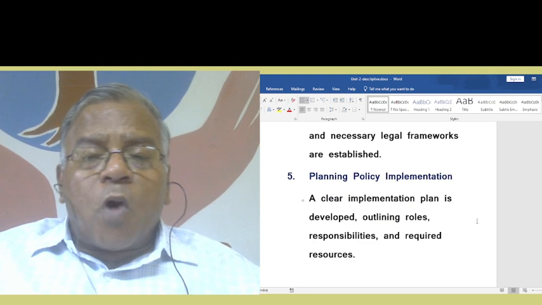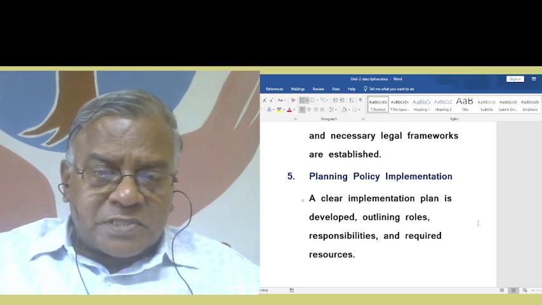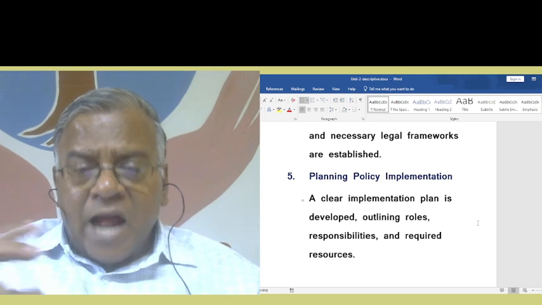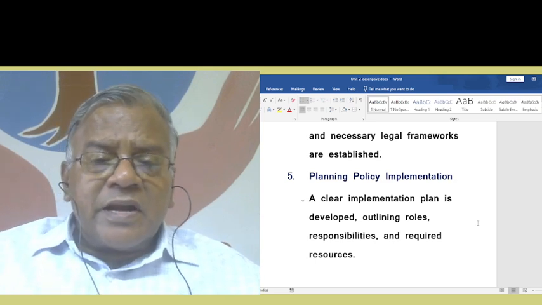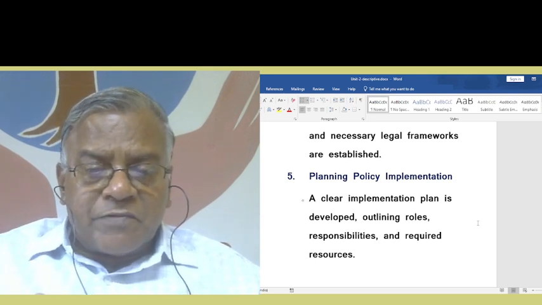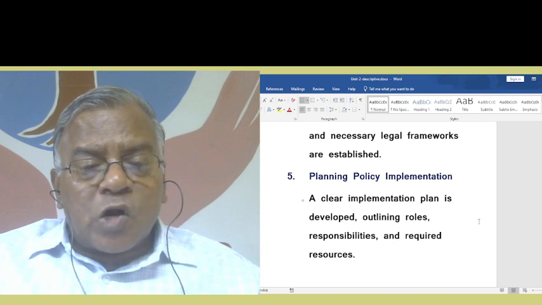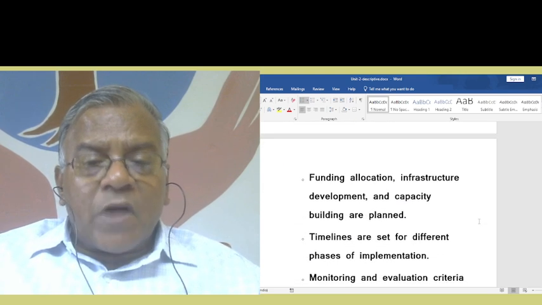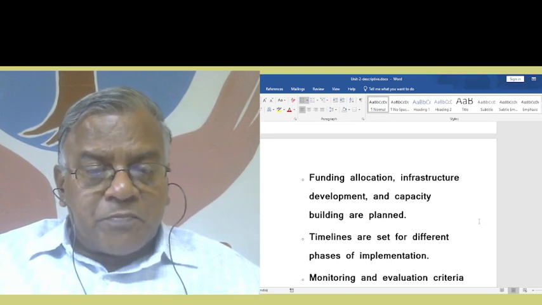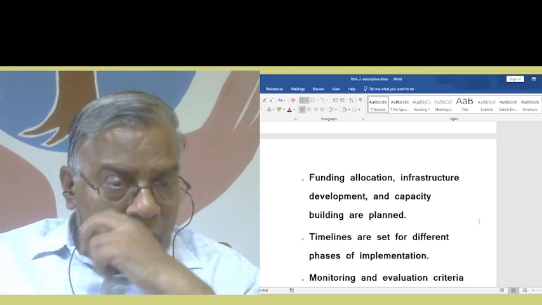Then planning policy implementation. This is the fifth stage in policy implementation. A clear implementation plan is developed outlining roles, responsibilities, and required resources. Funding allocation, infrastructure development, and capacity building are planned.